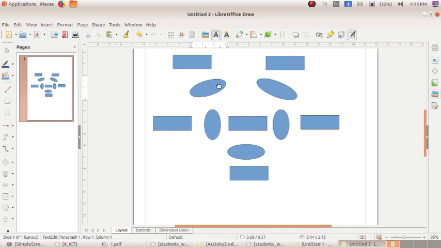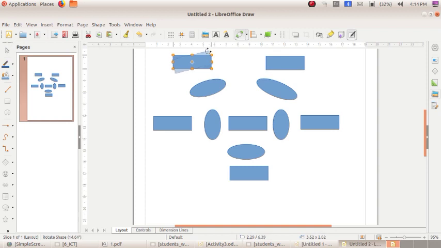After that you can rotate it. Otherwise it will be like this. See? Okay. So if anything is there for writing, you write it at the first. After that you can rotate it. Okay. Now just rotate this one. See?